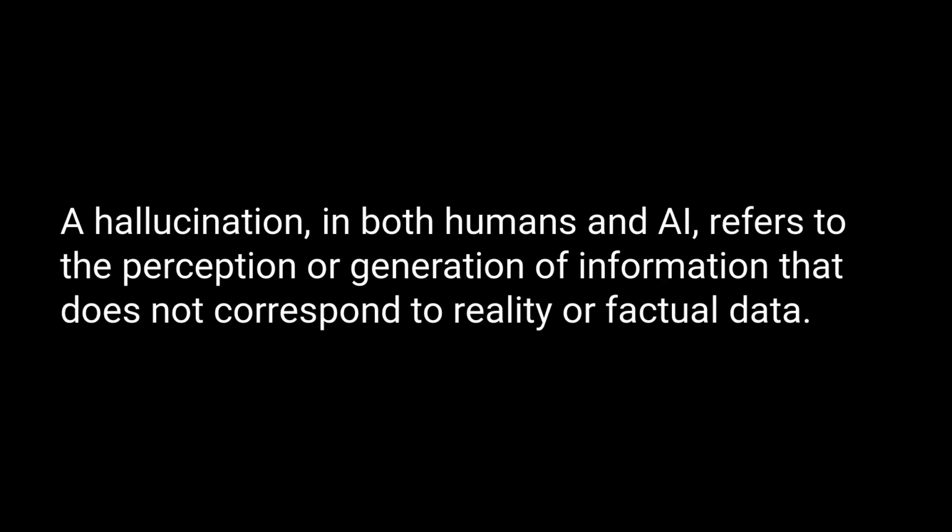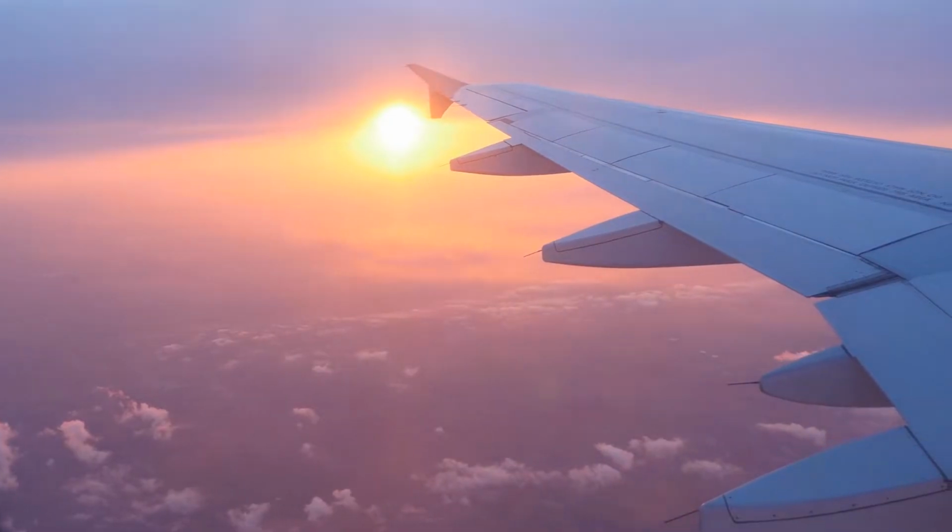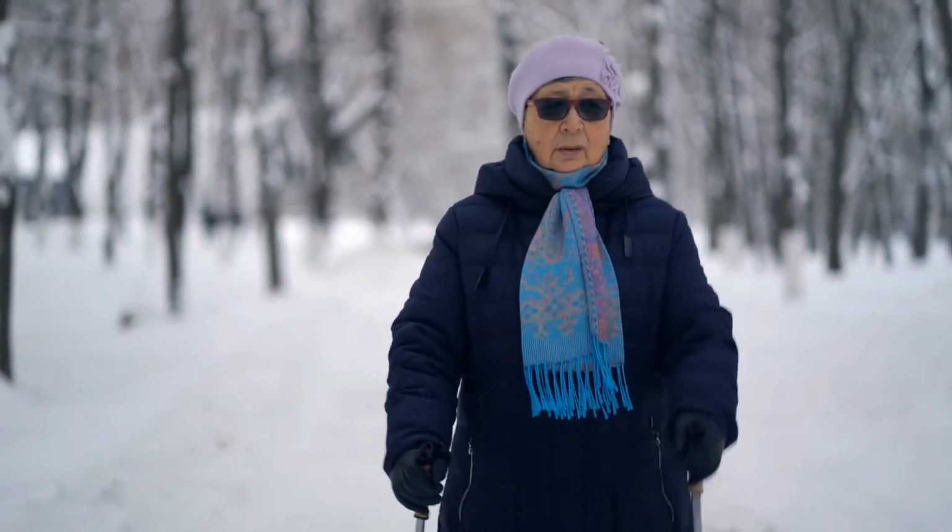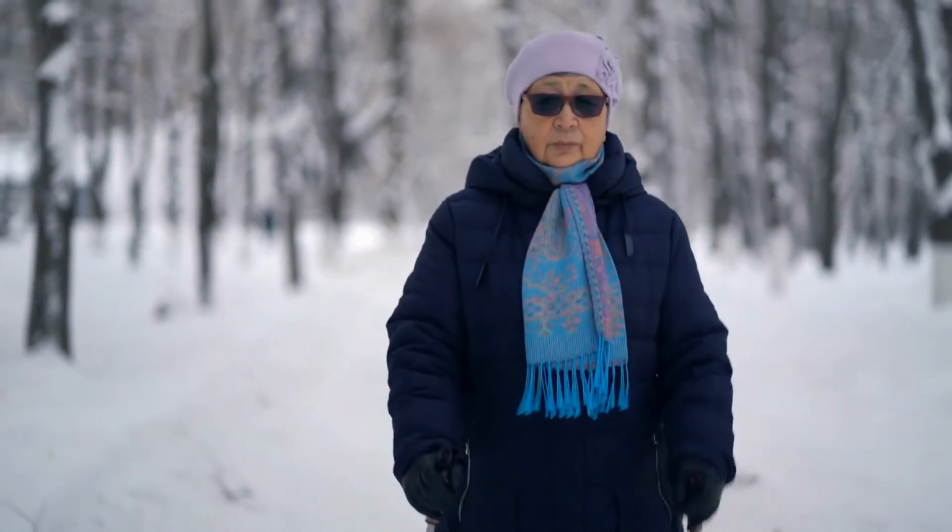What is AI hallucination? A hallucination in both humans and AI refers to the perception or generation of information that does not correspond to reality or factual data. If I tell you that Alice went to Hawaii last week, and she did in fact not go there, but I believe this to be true, my belief is false, and I've just passed that on to you.